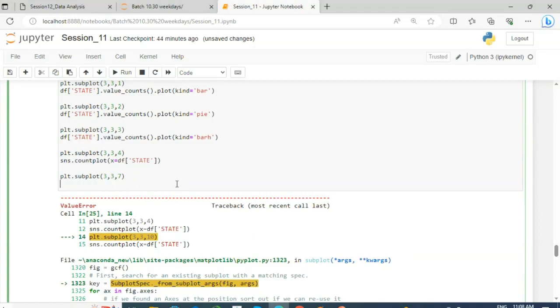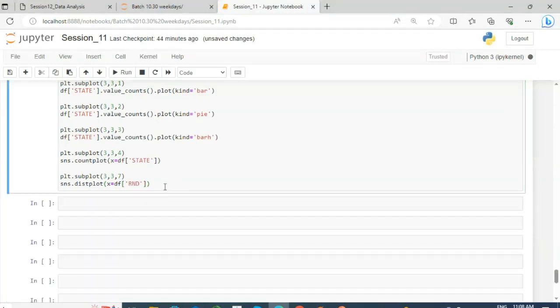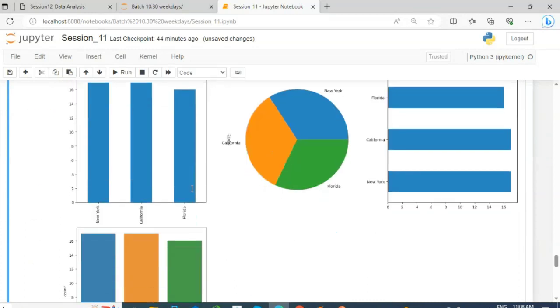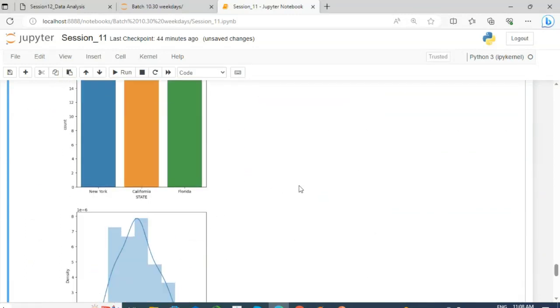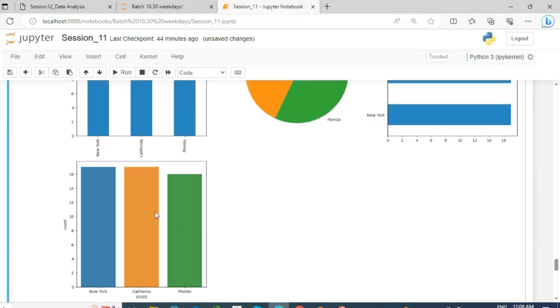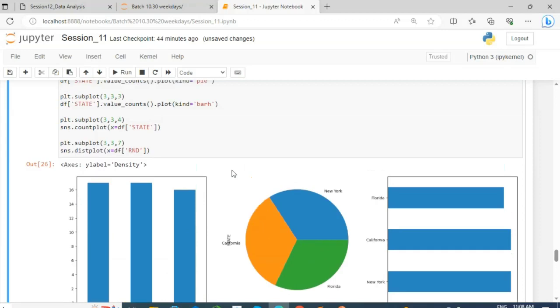And if you pass 7 here, you want sns.distplot and x is equal to df of, let's say, the R&D column. So we'll get your graph at number 7. Look, this graph is present at 7 and other places are empty because we are changing the sequence. Now for the 4th, 5th and 6th, I want a histogram at the 6th number.